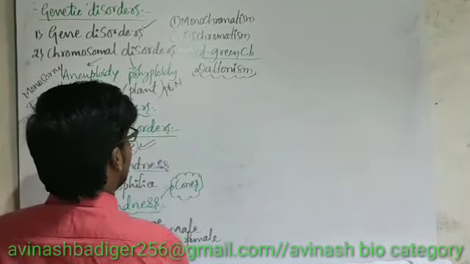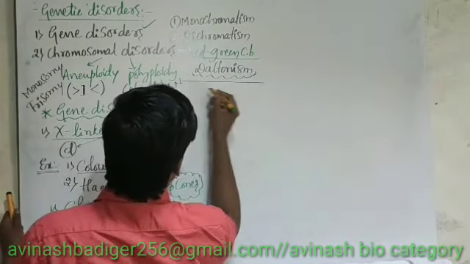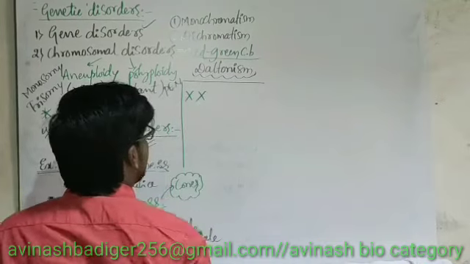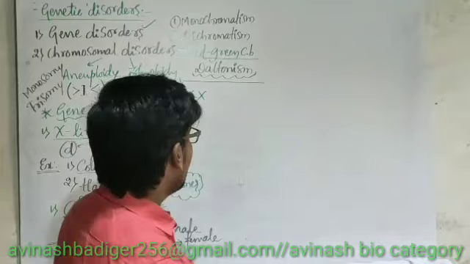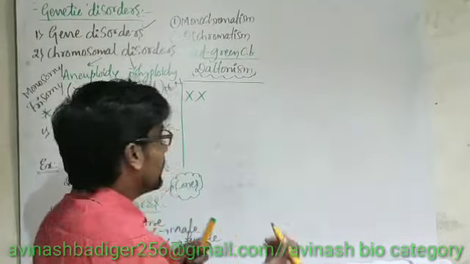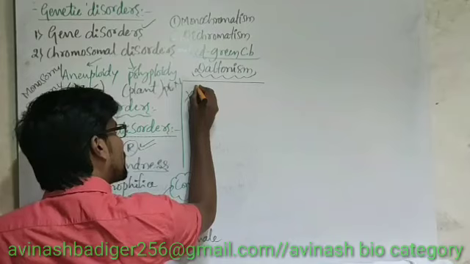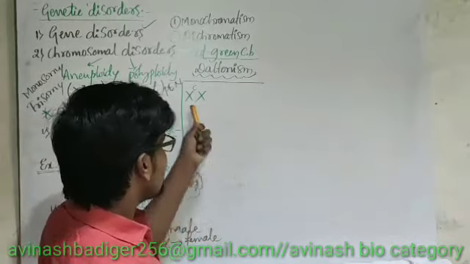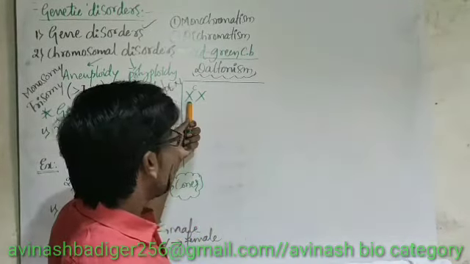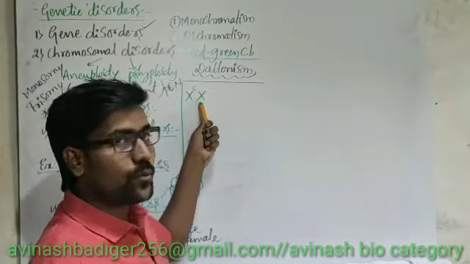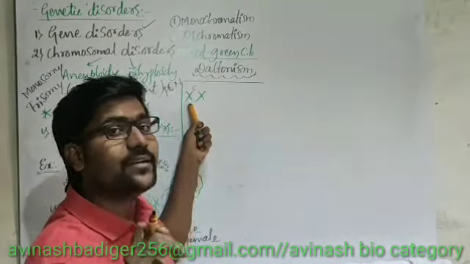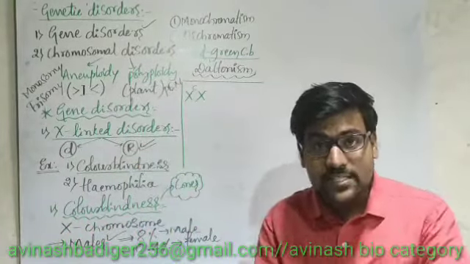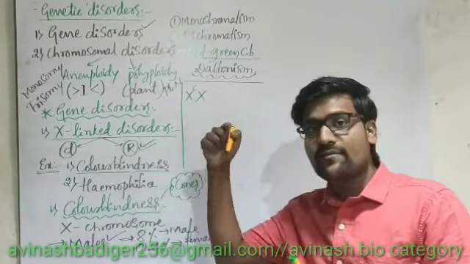let me write some conditions here. XX. Yes. Here, if I write XX, it means a female. If I write a C on one X chromosome, C stands for color blind gene. Yes. If I write like this, it means one chromosome is having the color blind gene, and the other X chromosome is not having the color blind gene. What does it suggest? One X chromosome is having a color blind gene, a recessive gene, and the other X chromosome is having a dominant gene.